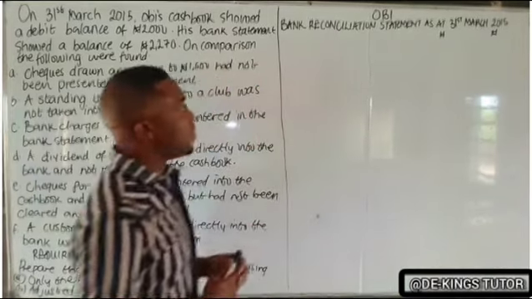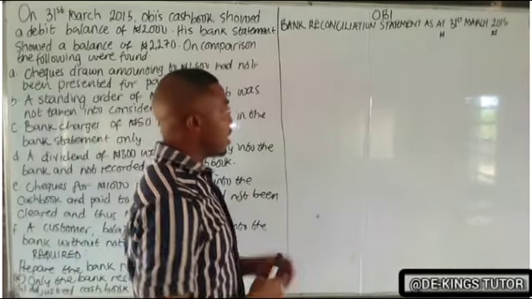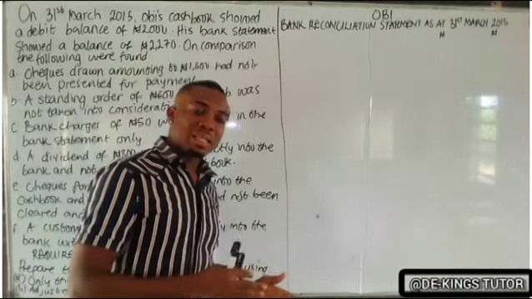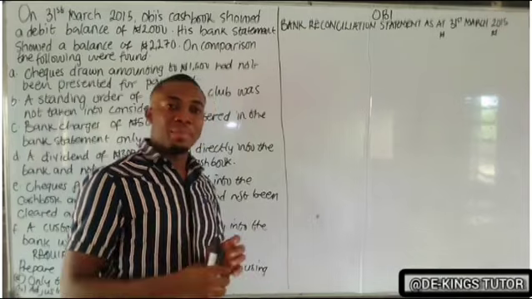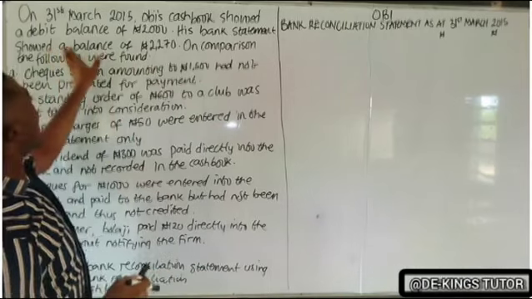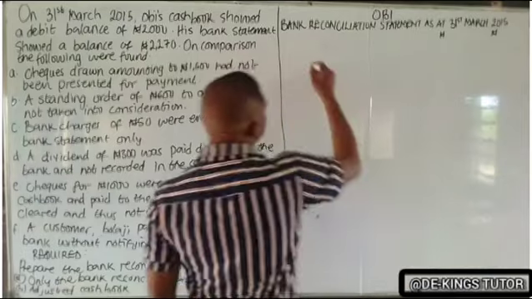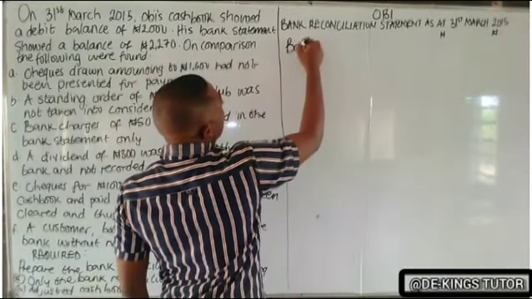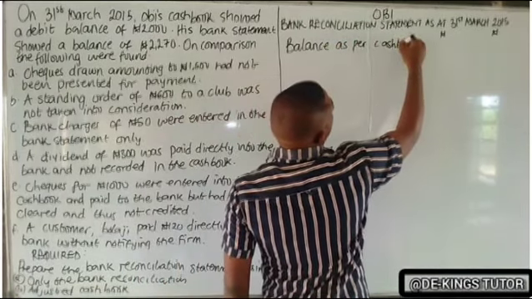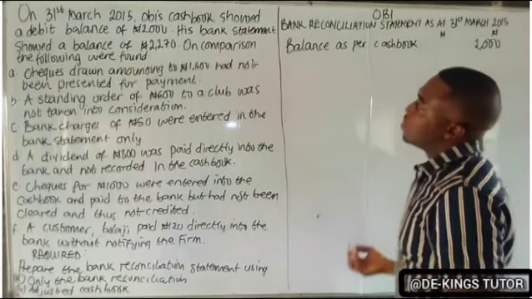Now let's start preparing this. The first one is to prepare only the bank reconciliation statement. That's the first method. In doing that, we have to decide where we are starting from: balance as per cash book or balance as per bank statement? Let's start with balance as per cash book. They've already given us the cash book balance to be 2,000. So I'll say balance as per cash book, and the amount is 2,000.